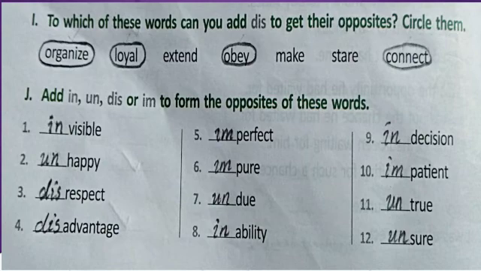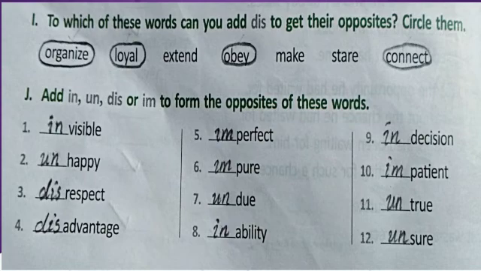Add in, dis or im to form the opposites of these words. The first one is invisible. We have to add in there. Invisible. Second one, unhappy. Opposite of respect is disrespect. Fourth one, disadvantage. And fifth one is imperfect. Next one, impure. Seventh one is undue.